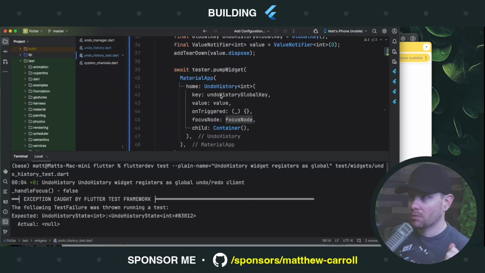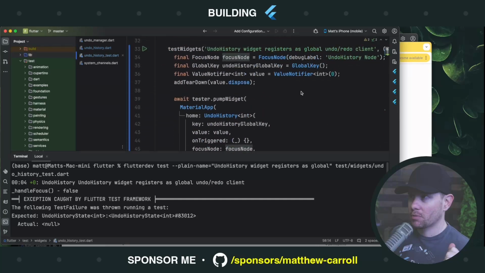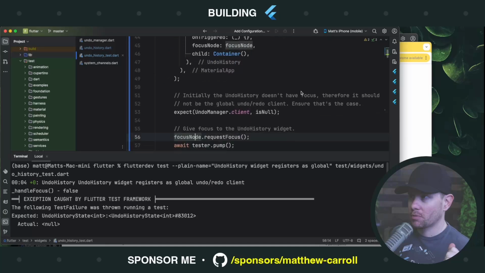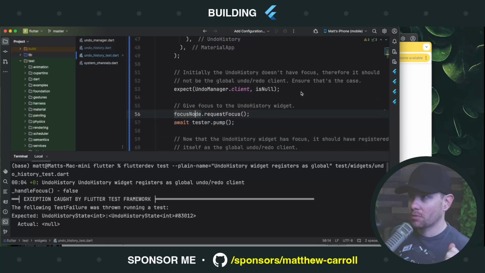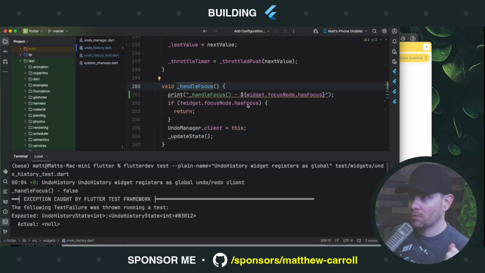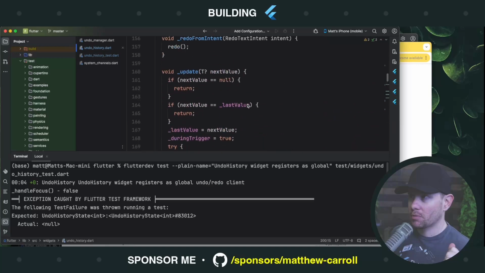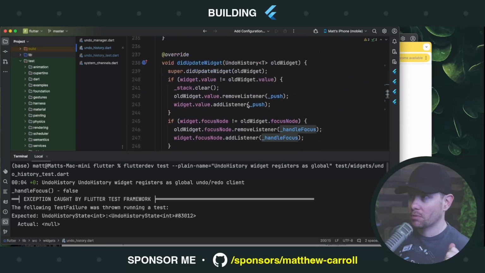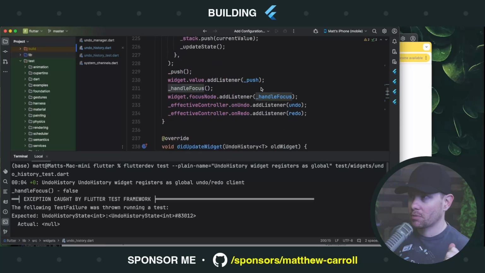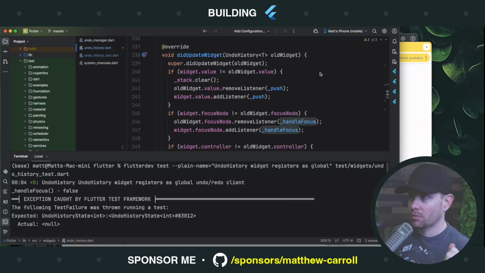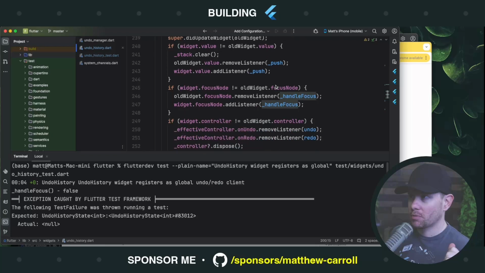Focus node, focus node, focus node. So calling request focus on this node, I believe should have done the job here. Let's see. Oh, and its state is down below, but let's see, what was I looking for?